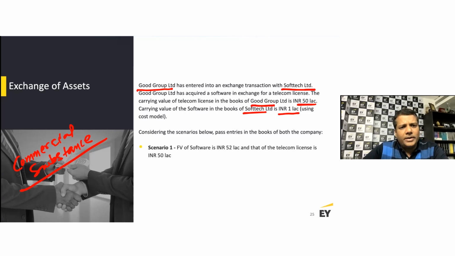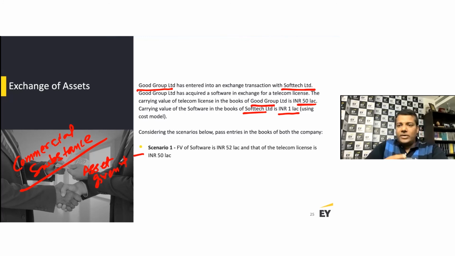So scenario 1: fair value of software is INR 52 lakh and that of the telecom license is INR 50 lakh. So I've got the fair value of both. Now, essentially if the fair value of both is available, then you look at the fair value of the asset given up. Okay. If the fair value of both is available, then the principle suggests the asset given up.